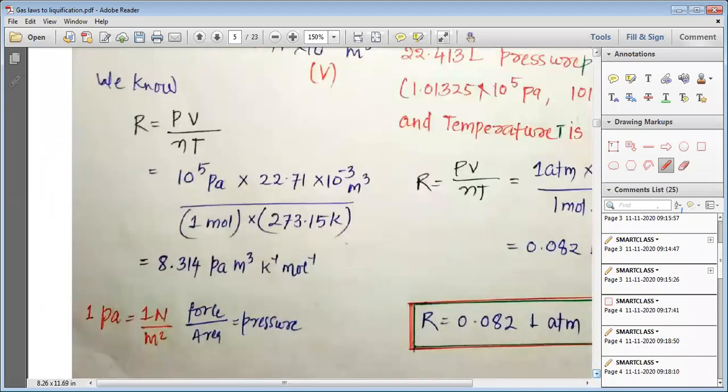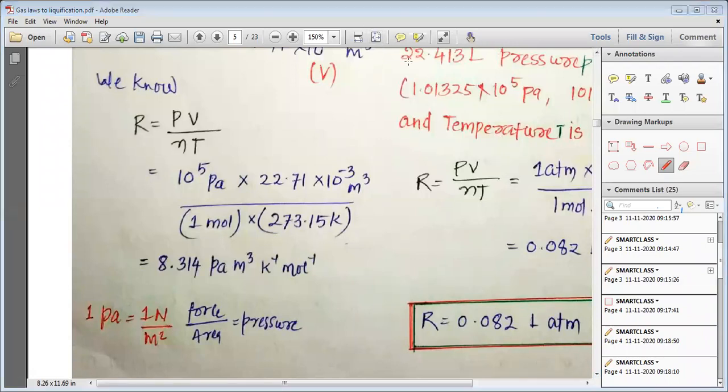Now let us put all these values into the equation. For pressure we write 10 to the power 5 Pascal. For volume we write 22.71 into 10 to the power minus 3 meter cube. For the number of moles we write 1 mole.